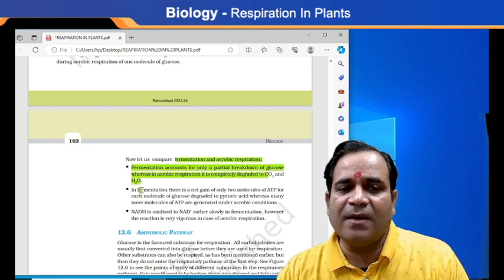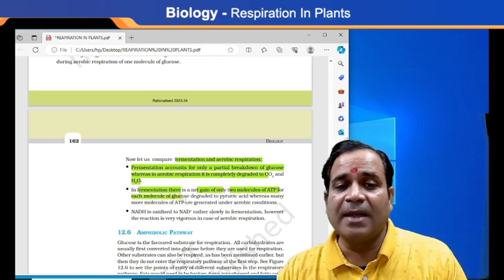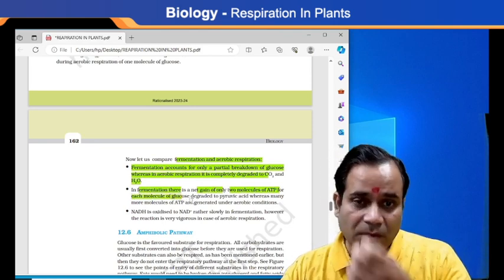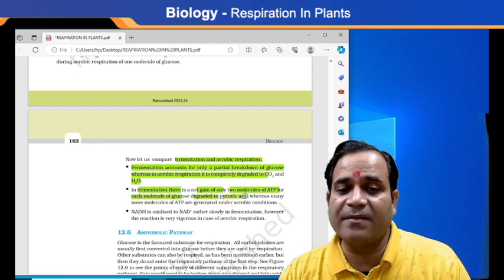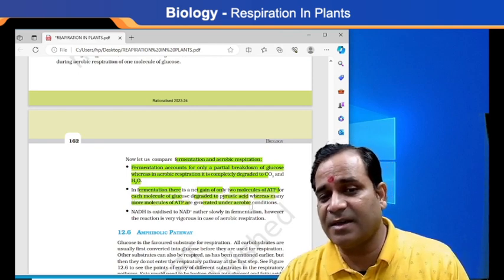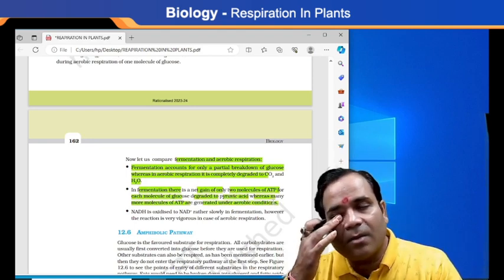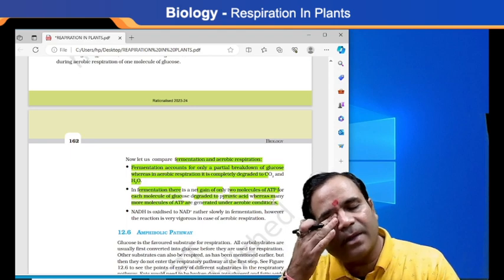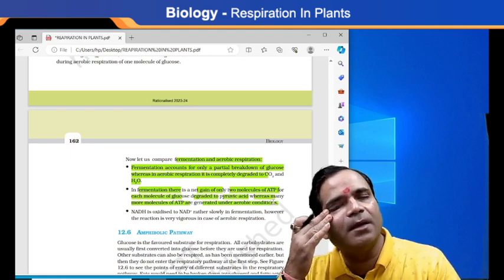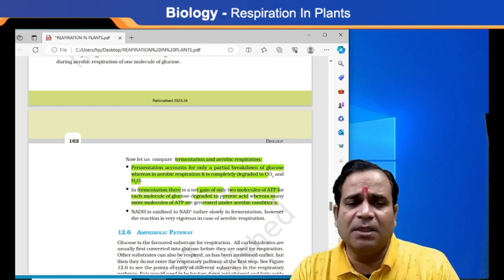In fermentation, there is a net gain of only 2 molecules of ATP for each molecule of glucose, and each molecule of glucose is degraded to pyruvic acid, whereas many more molecules of ATP are generated under aerobic conditions, my dear. Aerobic conditions are responsible for the breakdown of glucose in the presence of oxygen. Getting my point?